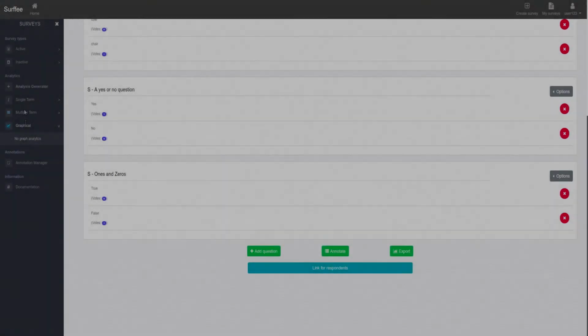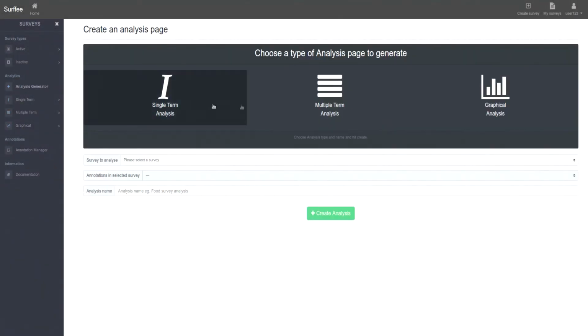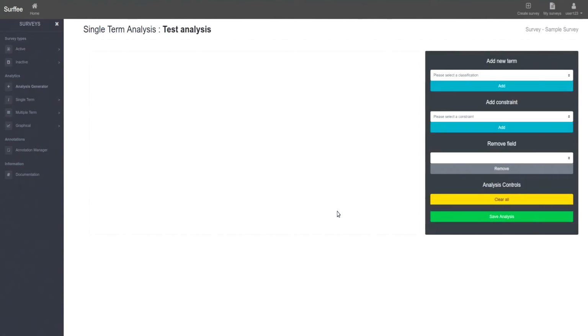The analysis generator allows us to create single-term and graphical analysis of our survey results. Multi-term option is not yet available, but is expected to be implemented very soon. In order to create one, we must choose the analysis type, the survey, with a relevant annotation and a name for our newly formed analysis.